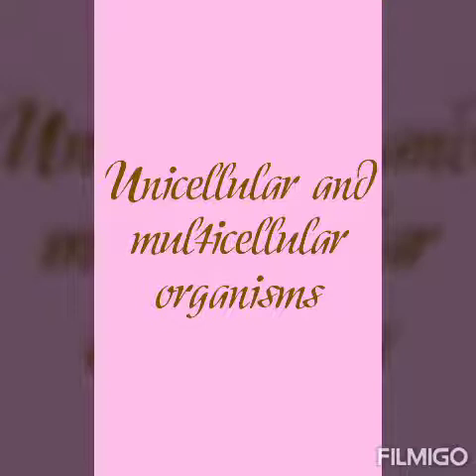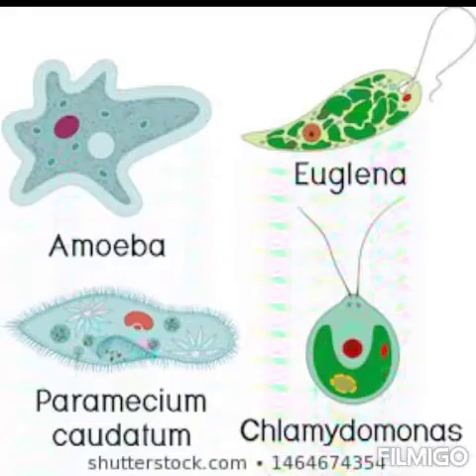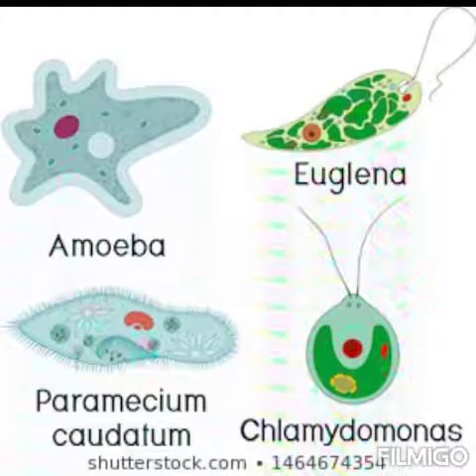Students, we can see different organisms around us from huge to tiny ones. Today we will discuss these organisms. Some of them are very tiny, so we cannot see them with our naked eye. We can study them under a microscope. These organisms are called unicellular organisms. Examples are amoeba, euglena, paramecium and chlamydomonas.